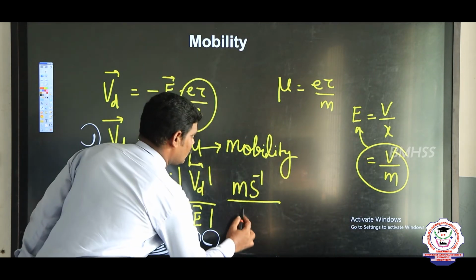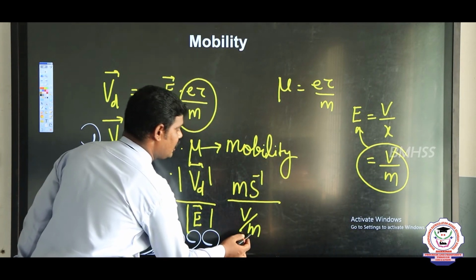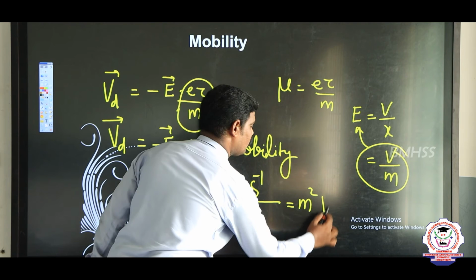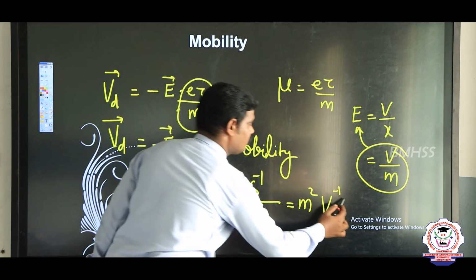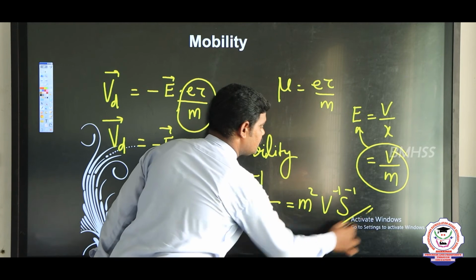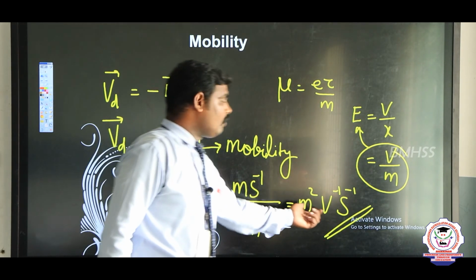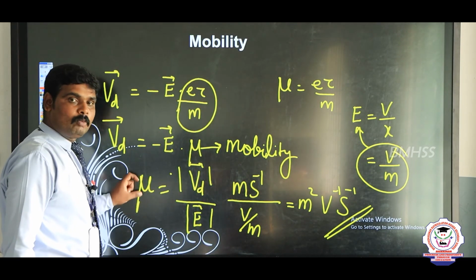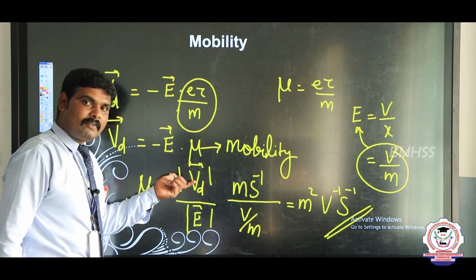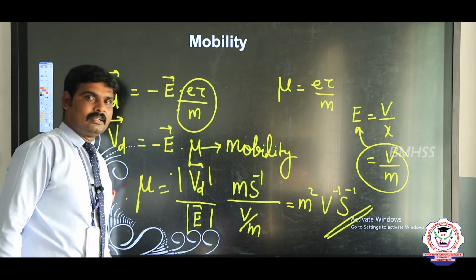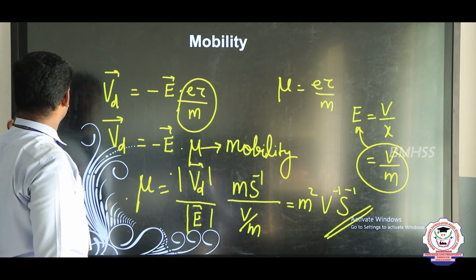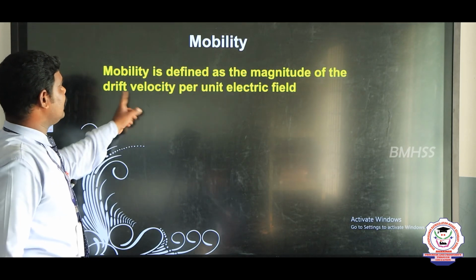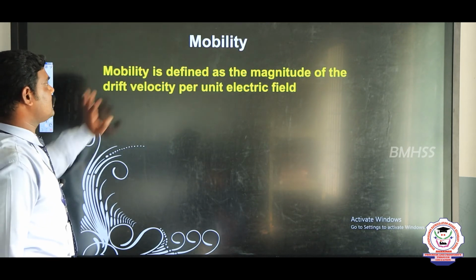Now substitute volt per meter here: meter into meter, meter square, then volt inverse, then second inverse. So this is a very important unit, the unit of mobility. One more time, the definition of mobility: it is defined as the magnitude of the drift velocity per unit electric field. This is the definition of mobility.